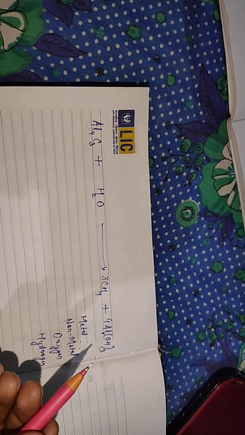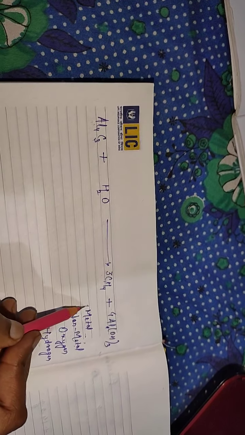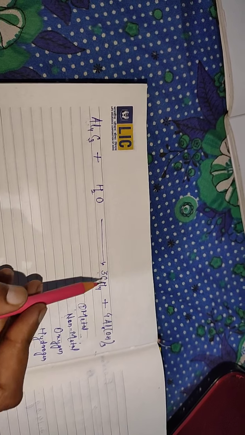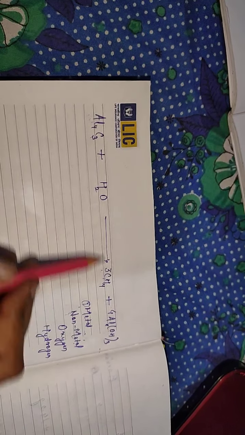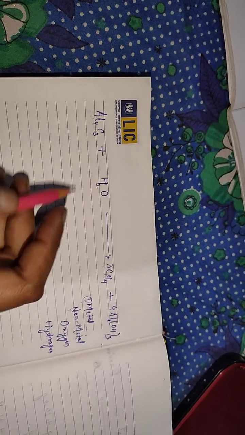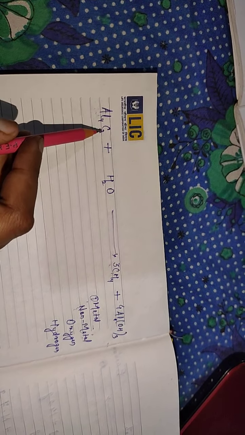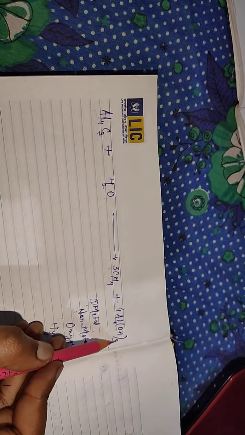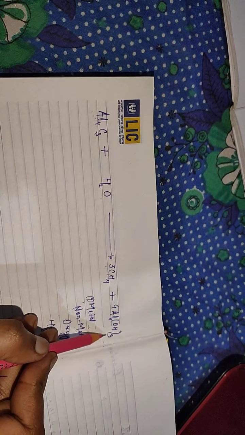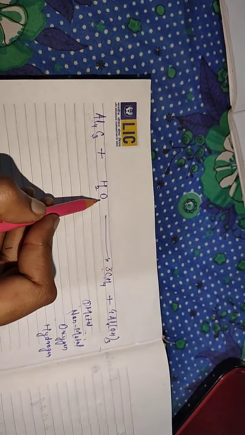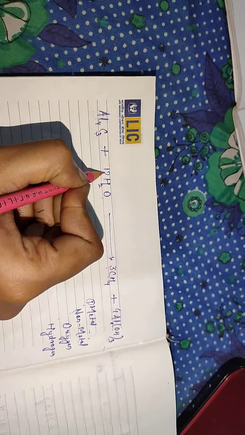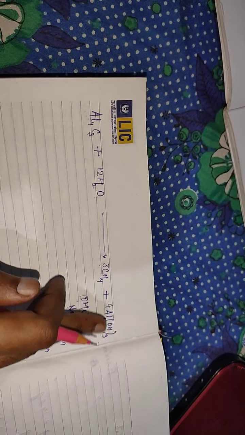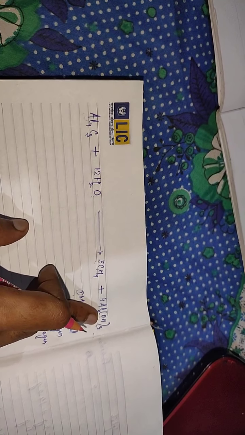Whenever you are making any changes, always come back to the first step. If you have changed 3 here, then again you check aluminium. 4 balanced, 3 balanced. Then you see oxygen. Here how many? 3 into 4, 4 3s are 12 oxygen atoms. Here 1 only, so here I will write 12. 12 ones are 12. So 12 oxygen atoms here also, on the product side and the reactant side.